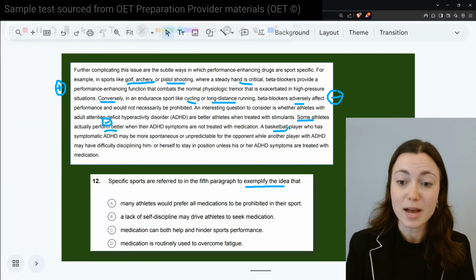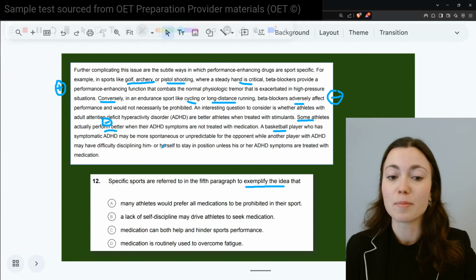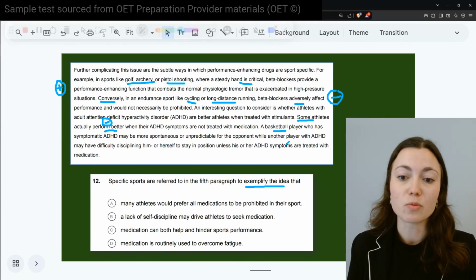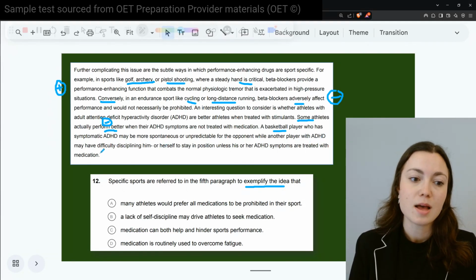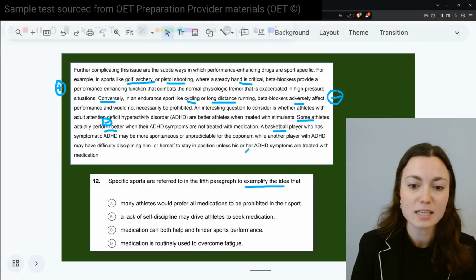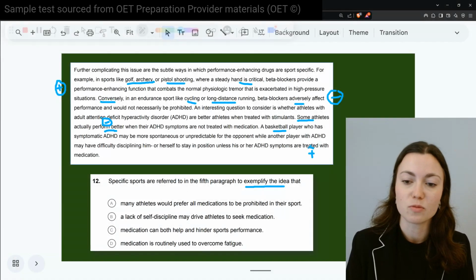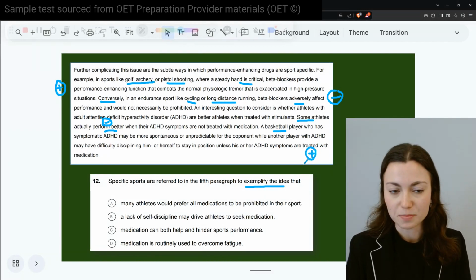And then in contrast, a basketball player who has symptomatic ADHD may be more spontaneous or unpredictable for the opponent, while another player with ADHD may have difficulty disciplining him or herself to stay in position unless his or her ADHD symptoms are treated, so they would do better with the medication.